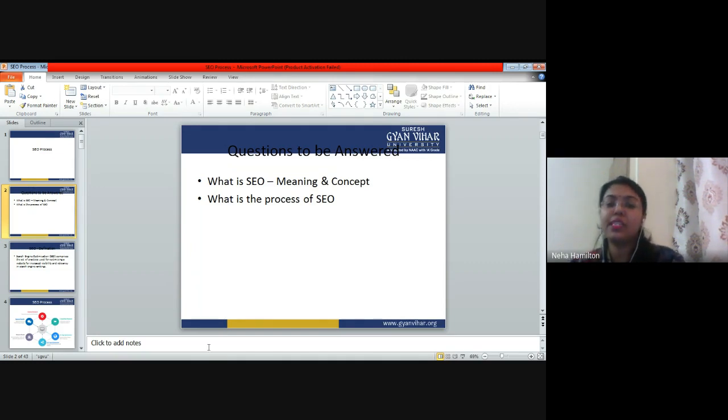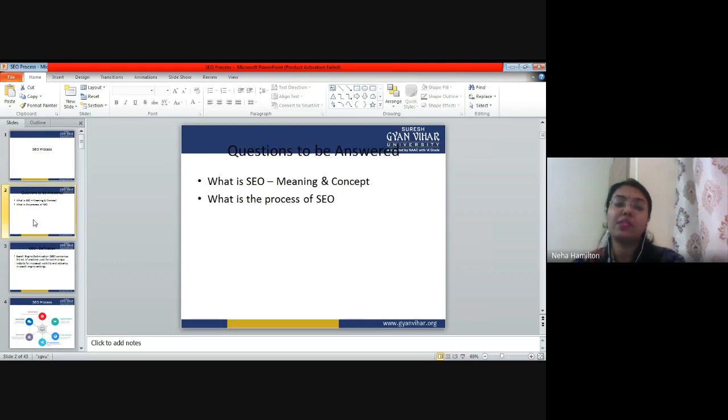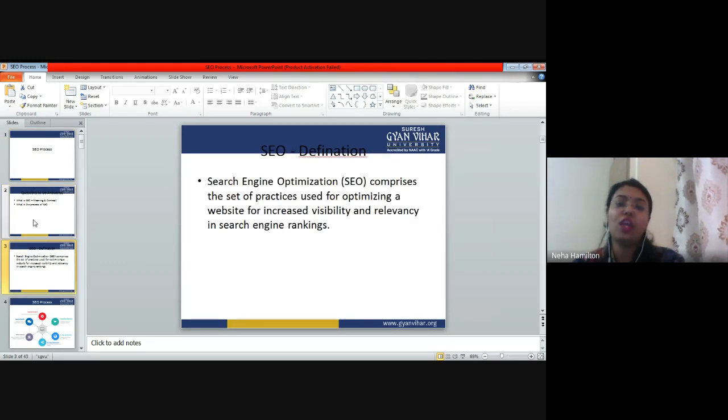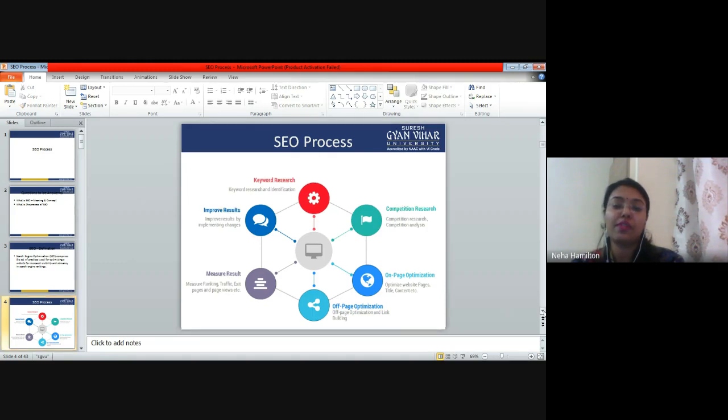So we have already started the SEO process, and today's lecture agenda is to make you understand the working of SpyFu software, right? We have already covered the definition of SEO. Now this is the SEO process that we are discussing. It starts from keyword research, then we go to competition research, then on-page optimization, off-page optimization, measure results and improve results, right? The first thing that we have already covered is keyword research.